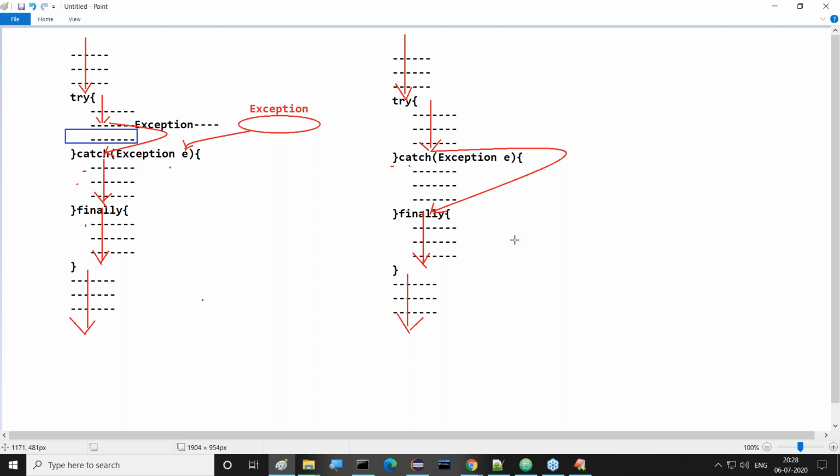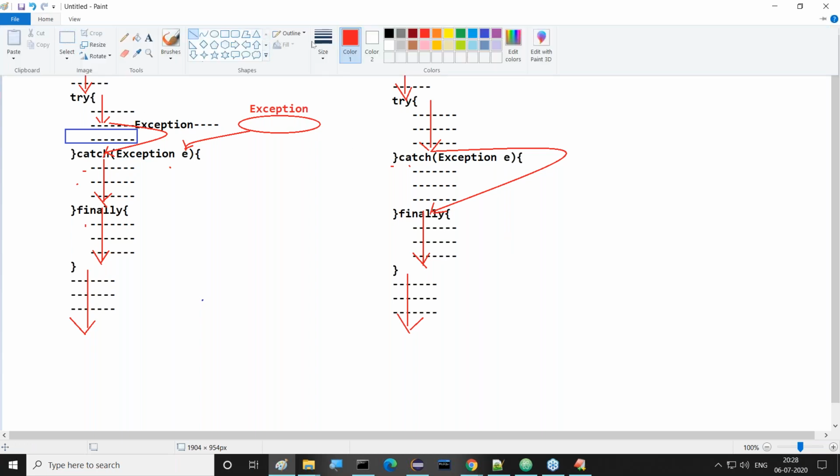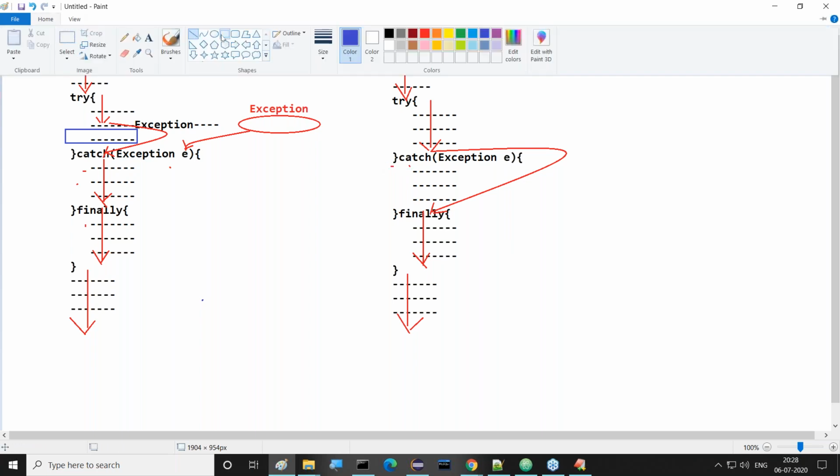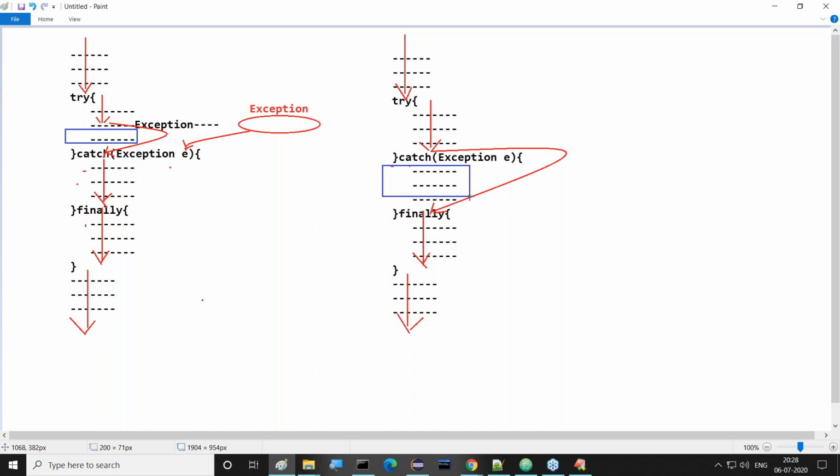If no exception is identified inside this try block, catch block will not be executed. Directly flow of execution will come to the finally block. Finally block will be executed. After this finally block, if you have any instructions, those instructions are also executed. Now in this scenario, this part here we have to observe. This part is not going to be executed. This is going to be skipped.